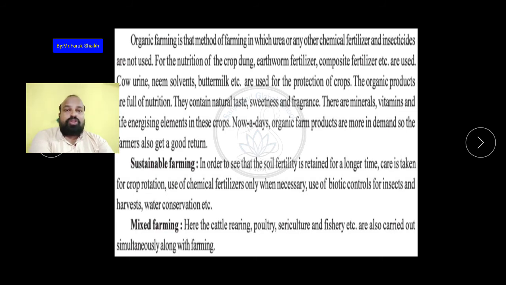So what happens, they can also get other products, like from poultry they can get eggs and also chicken. With cattle rearing, they can get milk from the buffaloes, cows, goats, sheep, and also they can get wool and hair from the sheep. So they also get another income through these other occupations. Okay, so cattle rearing, poultry, sericulture and fishery are done simultaneously along with the farming.